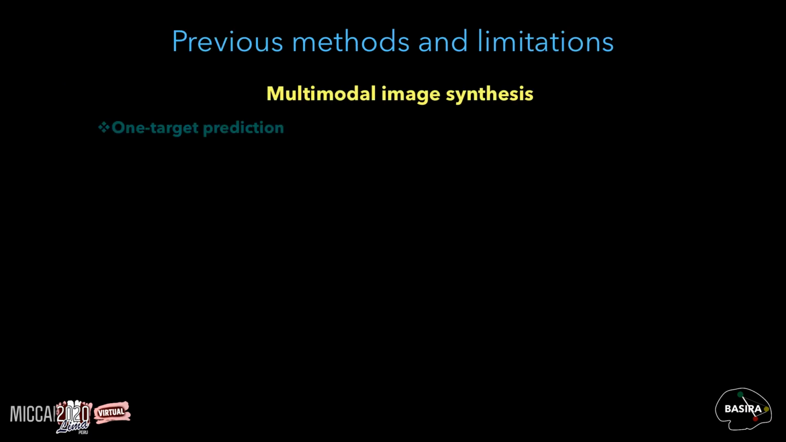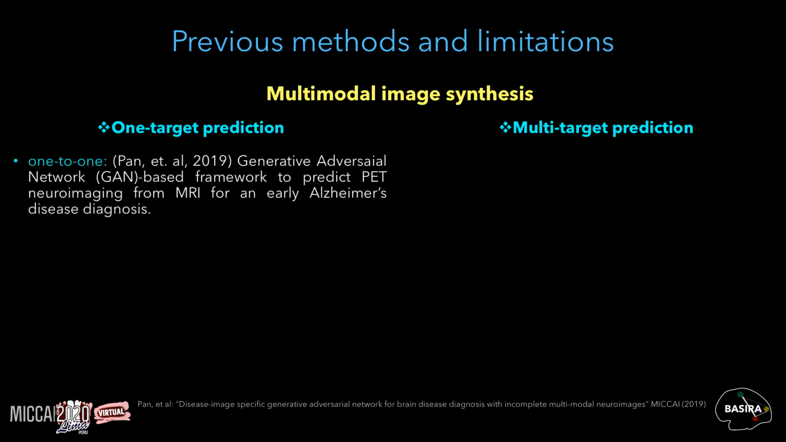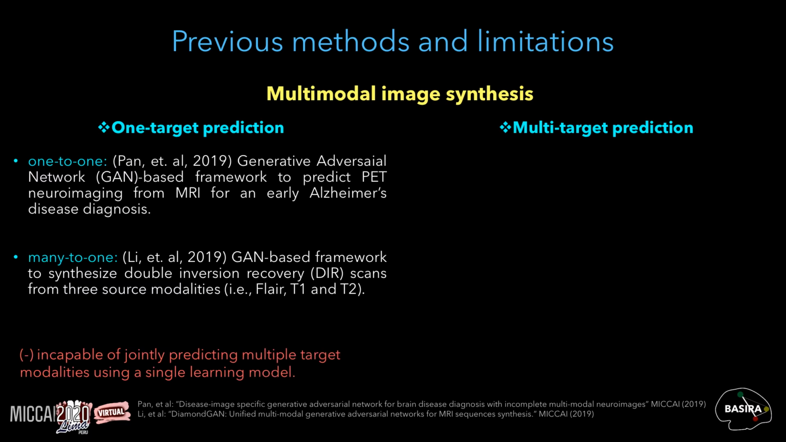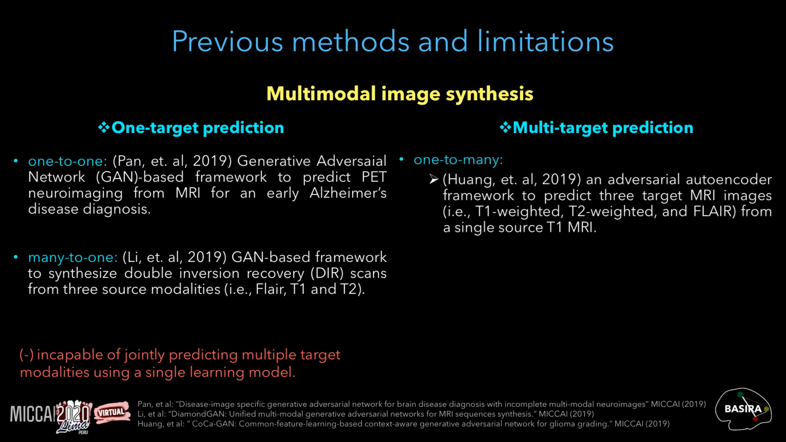Existing multimodal image synthesis studies are categorized into one-target and multi-target prediction approaches. In the first category, some studies make use of a single source data available to predict the target data, while some other studies used multiple source data for one-target modality prediction. Since such one-target prediction frameworks are incapable of jointly predicting multiple target modalities using a single learning model, recent studies